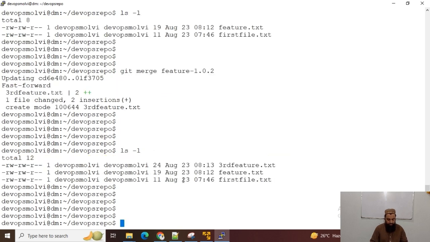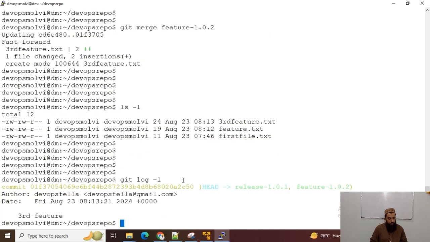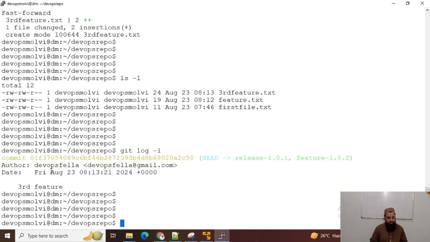Now I can see git log -1, and for instance, if I want to revert this commit, you can see now this head is pointing to two branches because the feature branch has been merged into release 1.0.1, and I want to revert this commit.